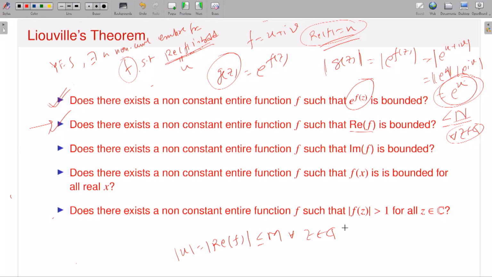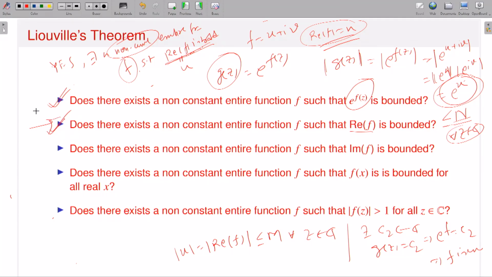So what does Liouville theorem say? By Liouville theorem, there exists a constant c in C such that g is constant. Now g is constant means what? e to the power f is constant, and that will imply f is constant, which is a contradiction because I started with a non-constant function. Okay, so this is a nice application of Liouville's theorem.